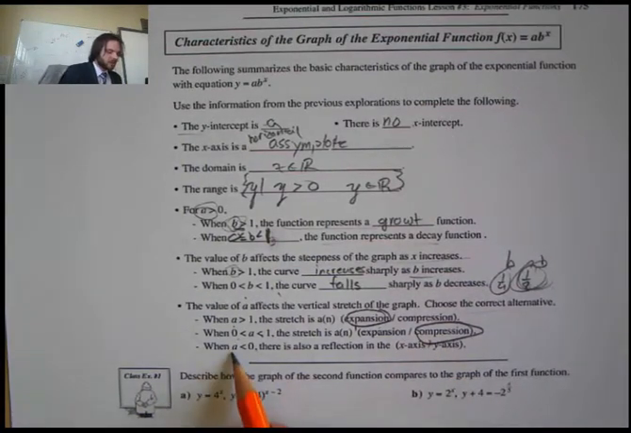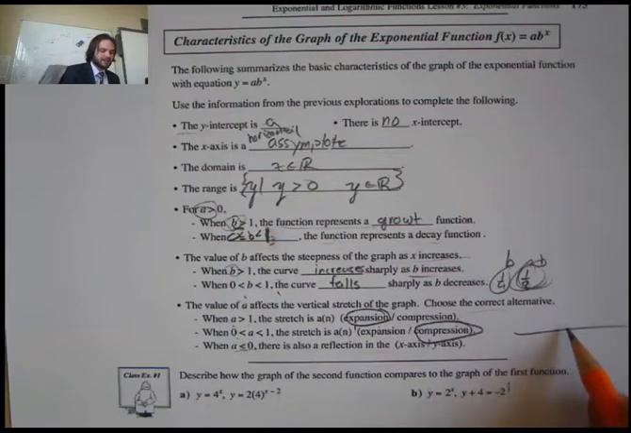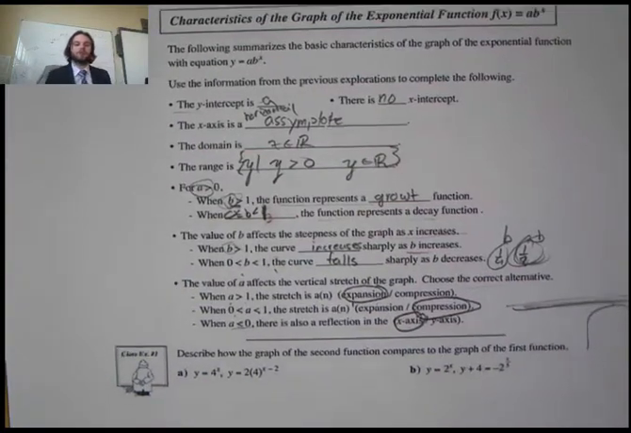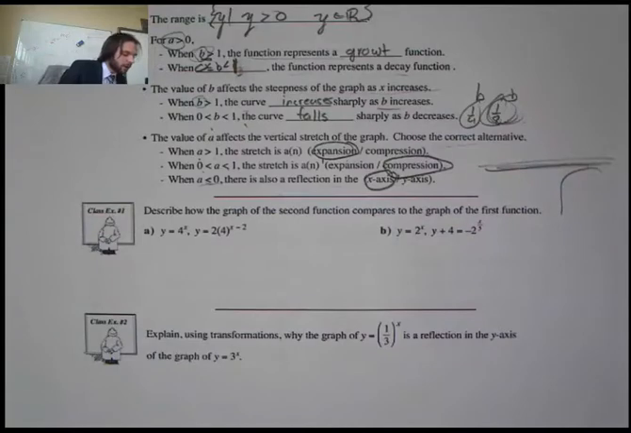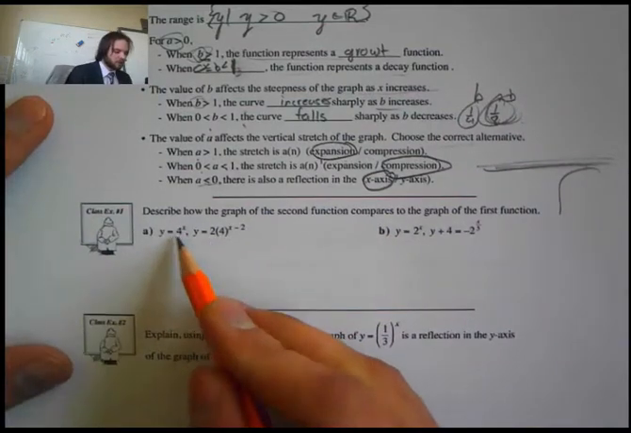The next one is when a is less than 0, there is a reflection in the x or y axis. Well, if a is less than 0, we're going to have a reflection in the x-axis, so it's going to go down, and that's just natural from the operations we did before. Now it says, describe how the graph of the second function compares to the graph of the first function. Well, this is my original, this is my second.